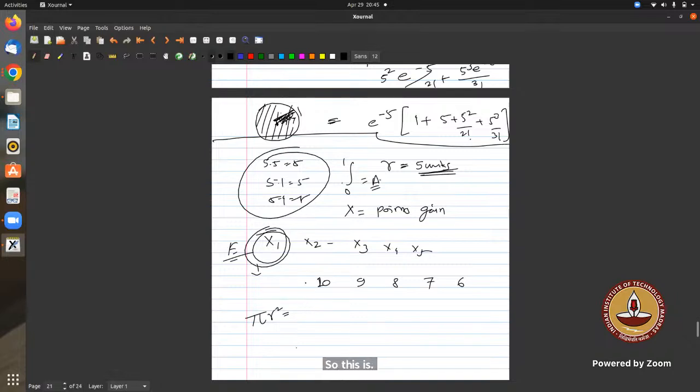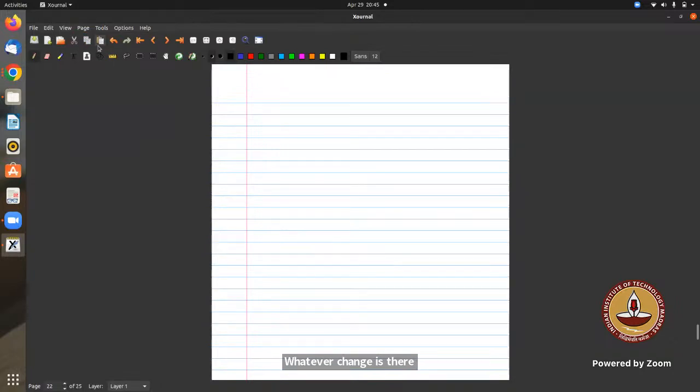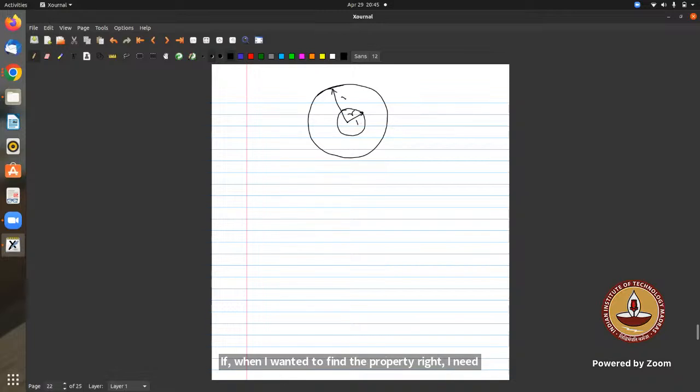Sir, how? I didn't get this. R is 1 for 0 to 1. Okay. Sir, I was thinking that this kind of complicated question would be there. See, we are not asking this kind of question since integration is not covered. Previously we used to ask, but the simple thing is that integration is not needed here. When I want to find the probability, I need to think about r equal to 1 divided by r equal to 5.